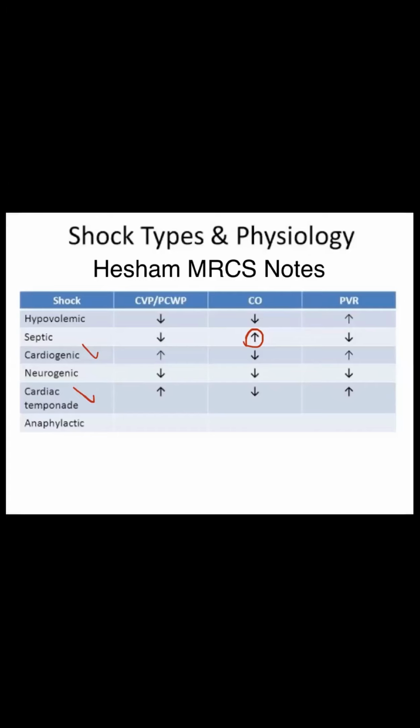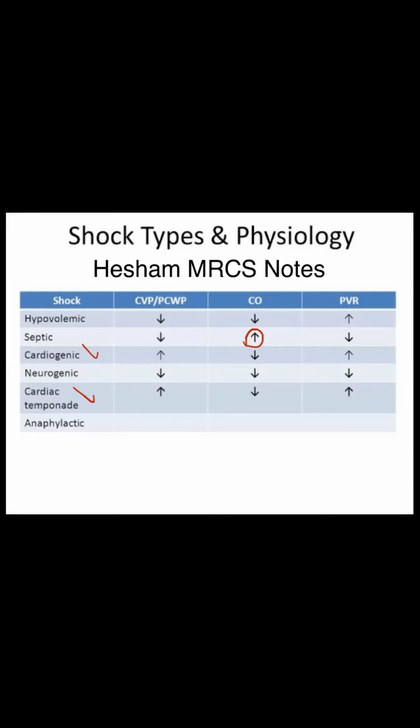This is important. Shock types and their physiology. Hypovolemic shock, due to blood loss, there will be decreased CVP. And the cardiac output due to blood loss will decrease the venous return and decrease the stroke volume, and hence decrease the cardiac output. But due to sympathoadrenal response and the release of catecholamine, there will be increased peripheral vascular resistance. So hypovolemia finished.